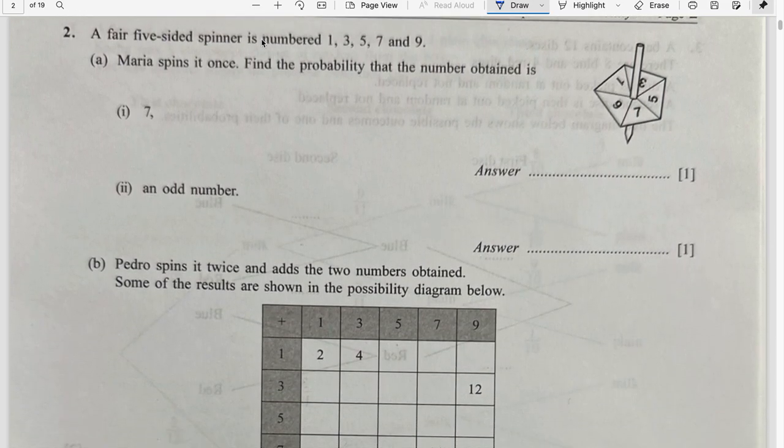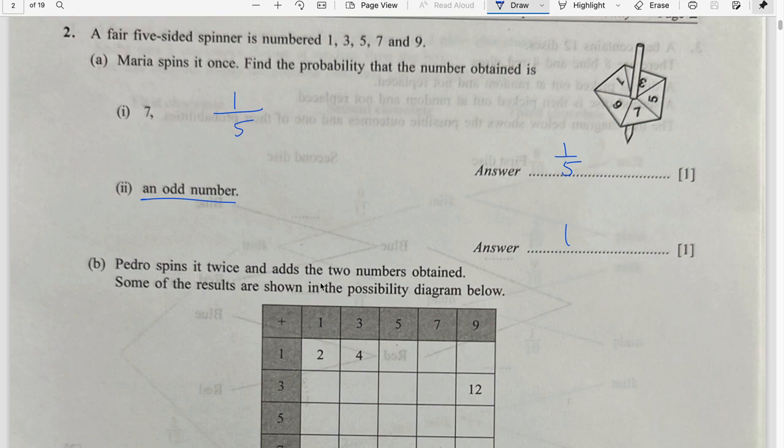Question number 2. A fair 5-sided spinner is numbered 1, 3, 5, 7, 9. Maria spins it once. Find the probability that the number obtained is 7. So if the number is 7, it is one number out of 5 options. 1 by 5. Find the probability that it is an odd number. So we have 1, 3, 5, 7, 9, all are odd. So all numbers are odd, it is 1.